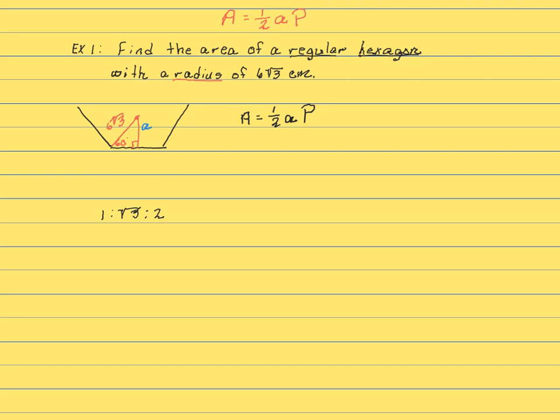Looking at my diagram, 6 square roots of 3 is the hypotenuse, so it would go here. The apothem is my long leg, and it would go here. Then we would cross multiply.